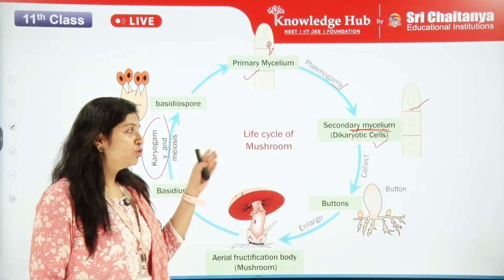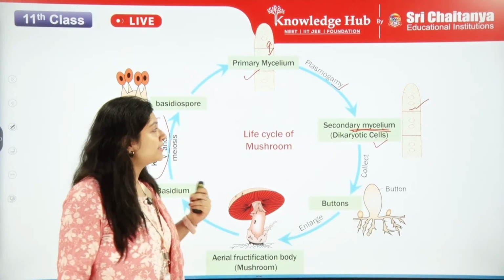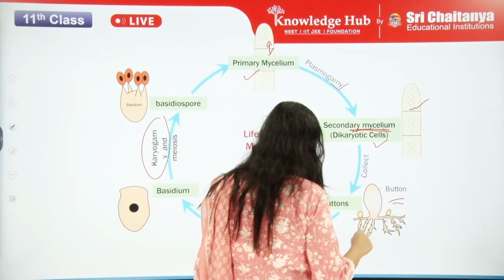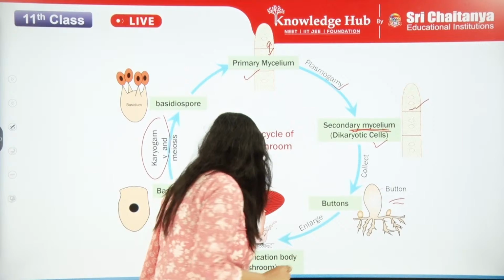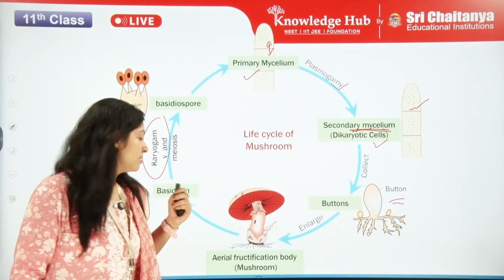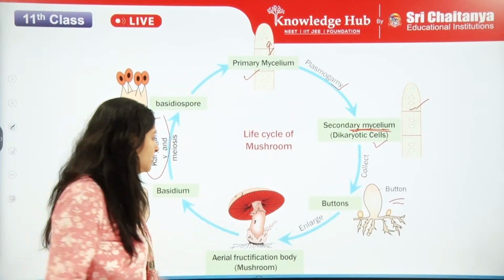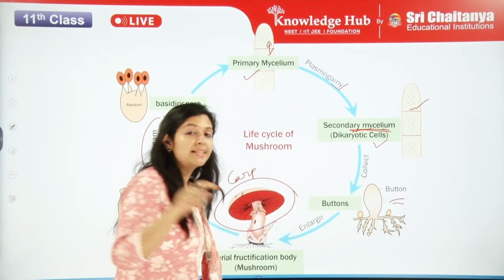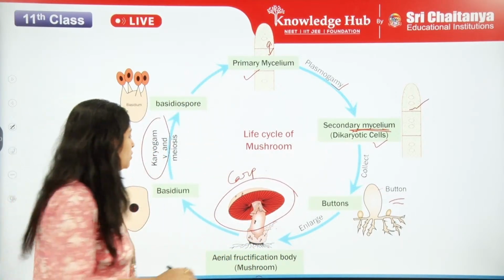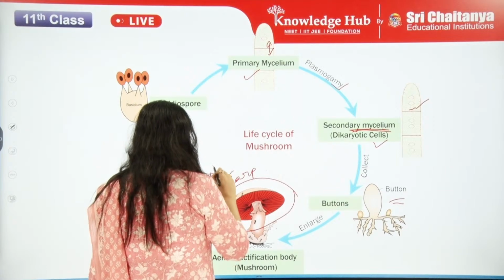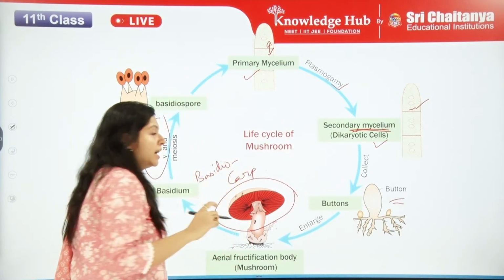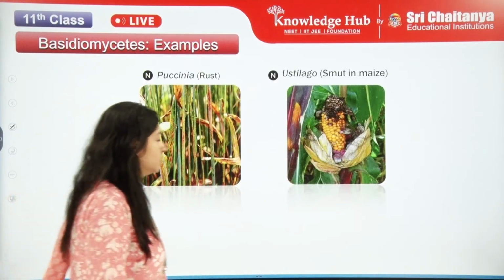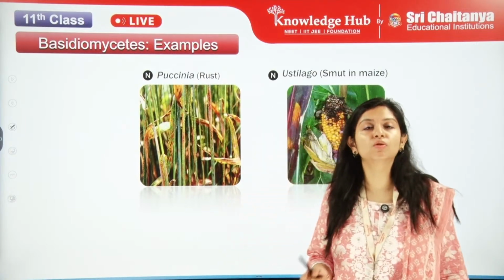Fine. From the secondary mycelium, it will further undergo formation of the first button stage. The button stage will enlarge and form the fruiting bodies, that is the aerial part of the fruiting. This fruiting body, this part, is called the carp. Since this is Basidiomycetes, we are going to call it Basidiocarp. Basidiocarp for the Basidiomycetes. Now let's see some of the examples of the Basidiomycetes.